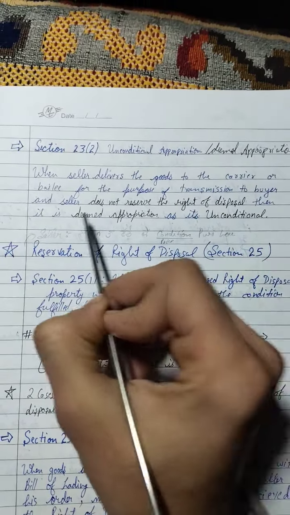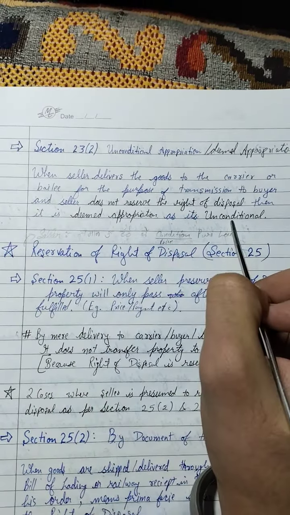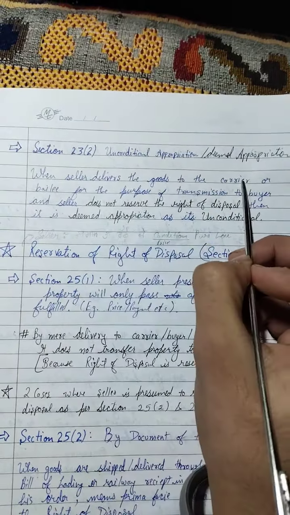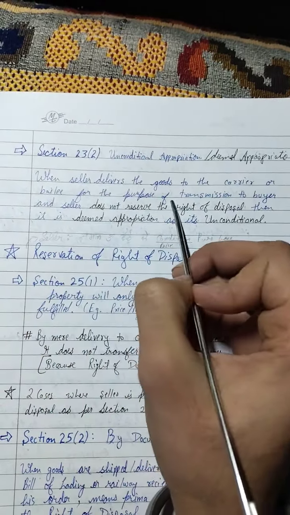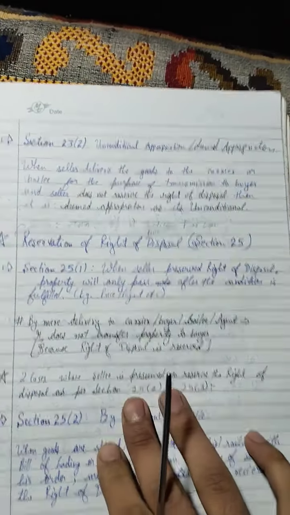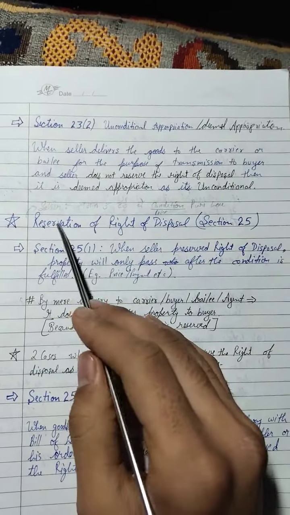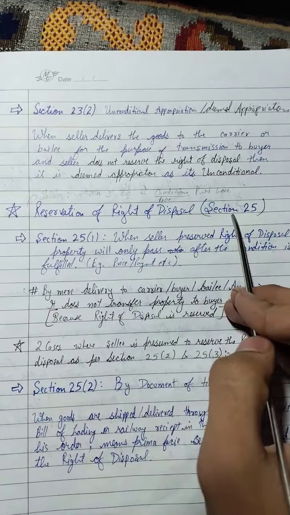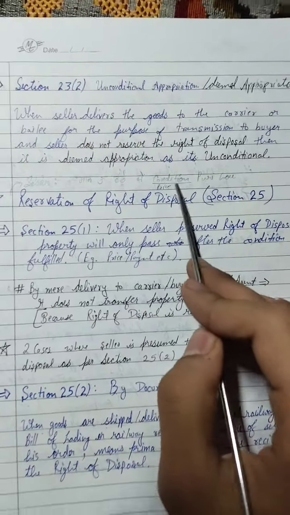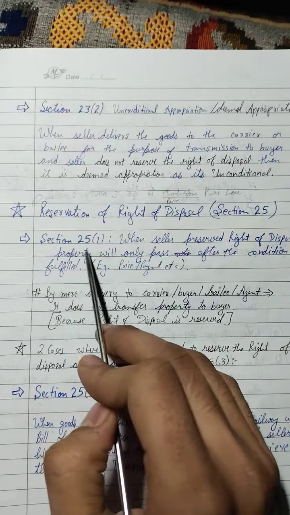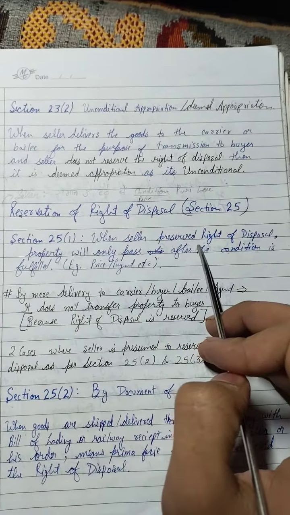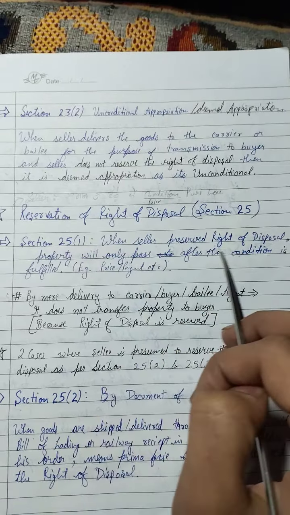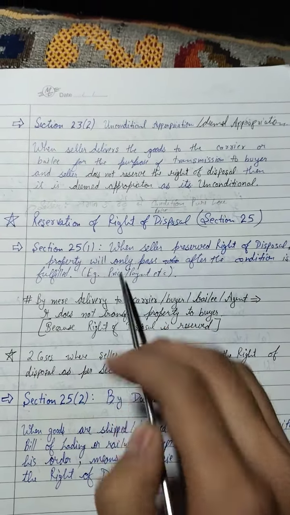No condition is set, so it is deemed appropriation, and it is unconditional. The seller delivers to the carrier or the bailee for the purpose of transmission of goods, and the seller does not reserve the right, therefore it is deemed appropriation. Reservation of right of disposal means a condition is set, like price. As per section 25(1), when the seller has reserved the right of disposal, property will only pass after the condition is fulfilled.